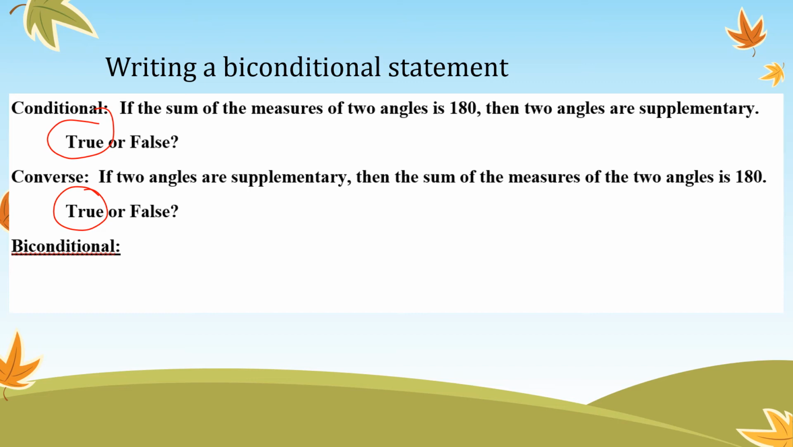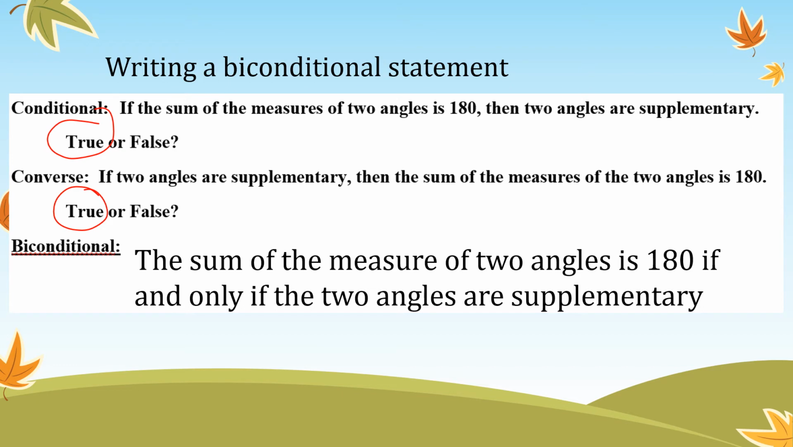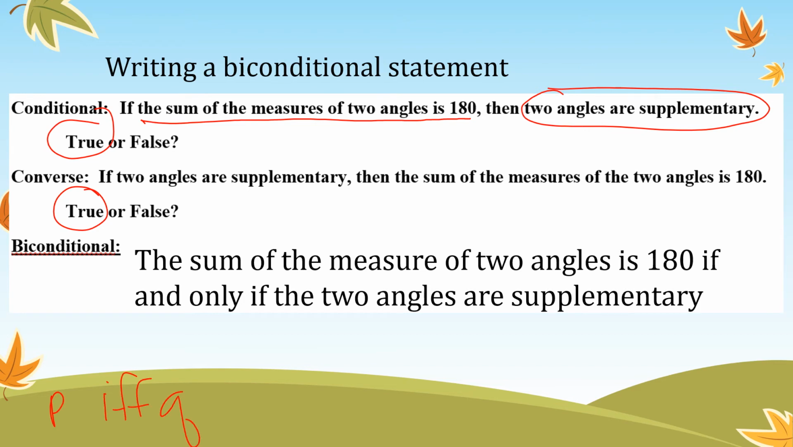So the biconditional, then, because both of the statements are true, would be the sum of the measures of two angles. So, you know, this is your hypothesis. This is your conclusion. Remember, the biconditional is P if and only if Q. So the sum of the measures of two angles is 180 if and only if the two angles are supplementary.